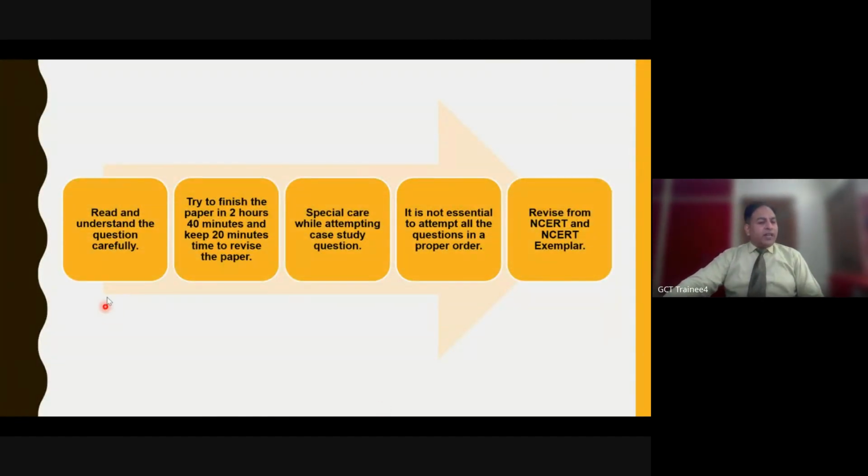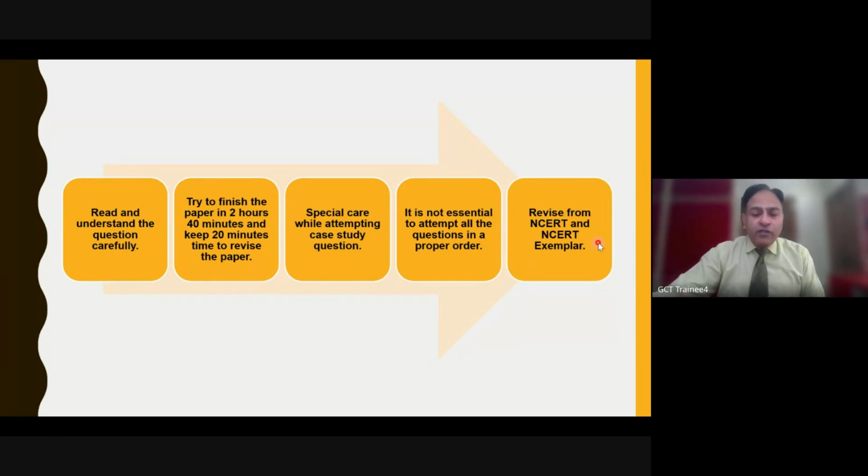So common tips: read and understand the question carefully, try to attempt the paper in 2 hours 40 minutes, and keep 20 minutes for revision time. Take care of case study based questions, and it is not essential to attempt all the questions in the proper order. One can revise from NCERT and NCERT exemplar as well. But take care of the deleted portion, because the NCERT exemplar is the older one only. From the deleted topics also we have questions.